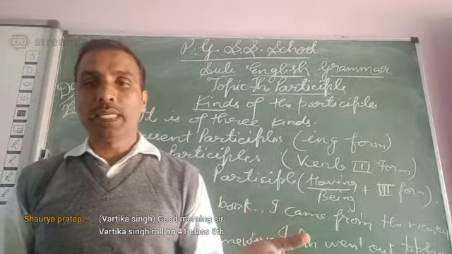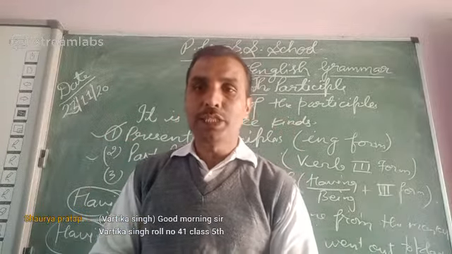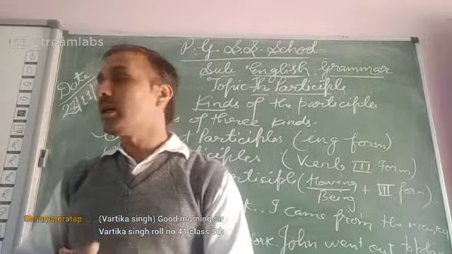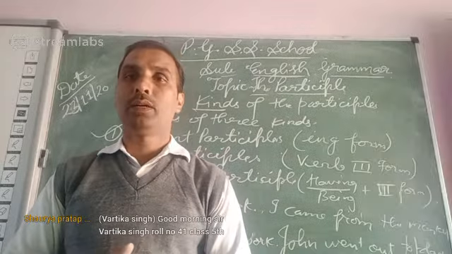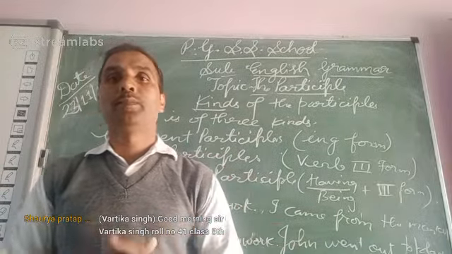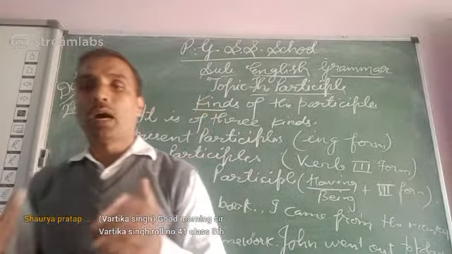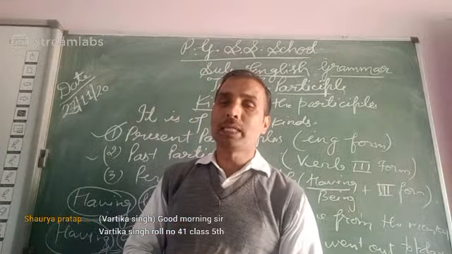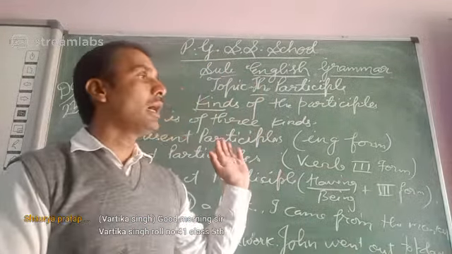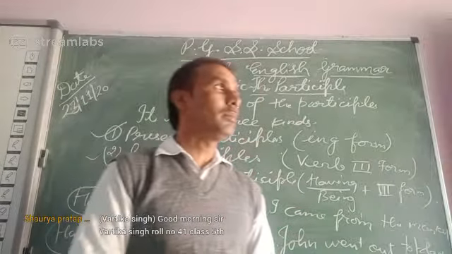Clear? On the other hand, the past participle is used only in the sense of passive voice. Got it? And last, third, perfect participle: we can find it with the help of being or having, after that the third form of the verb.